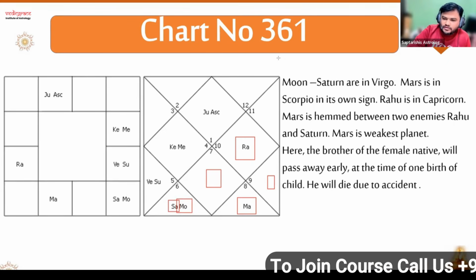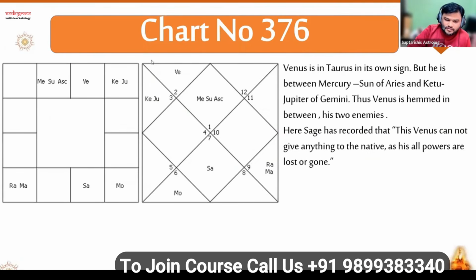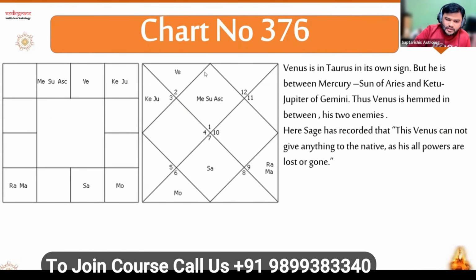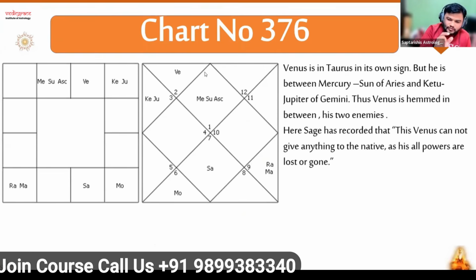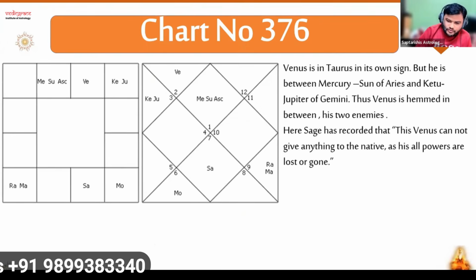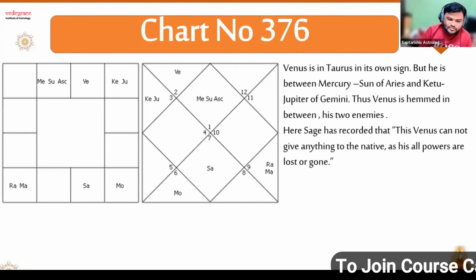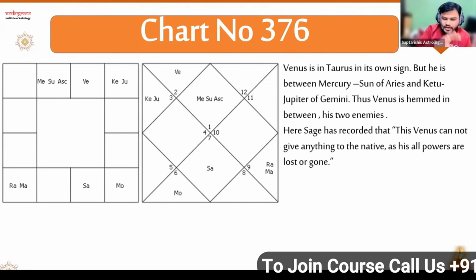Now let's see one more chart. This is another chart from the same book, chart number 376. Again, I'm just picking the prediction which is relevant for our concept. You can check in your own chart also. But for this class, don't go for any conclusion. At least do the first 5-6 sessions, then you will have a complete idea.